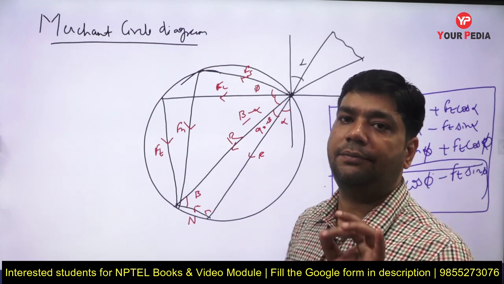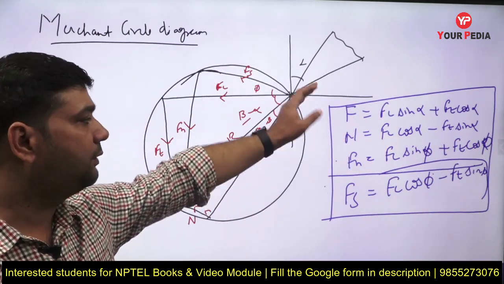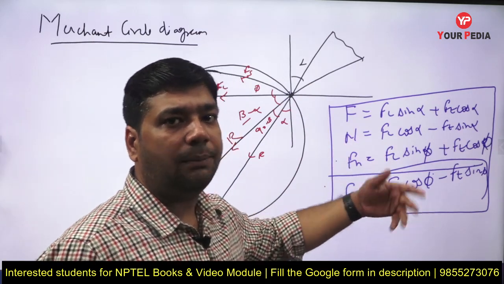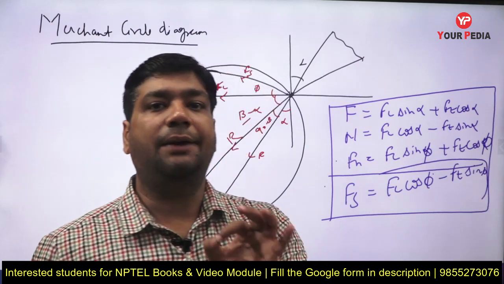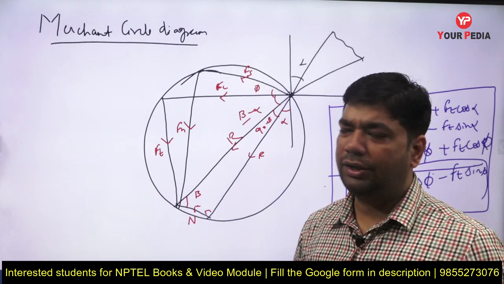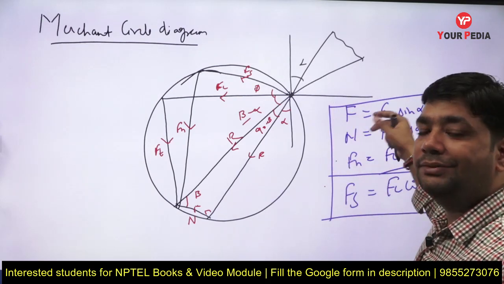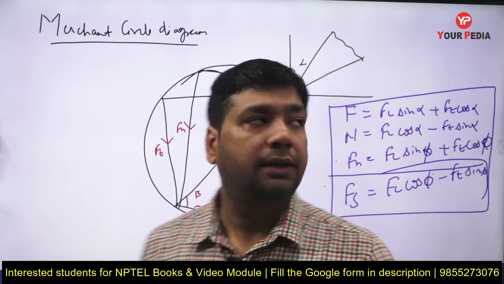If the values of Fc and Ft, the cutting force and tangential force, are given, just use these formulas directly. You will get the answer easily and quickly, in minimum steps. If Fc and Ft are not given, always use the Merchant circle. Don't try to find Fc and Ft and then other things.